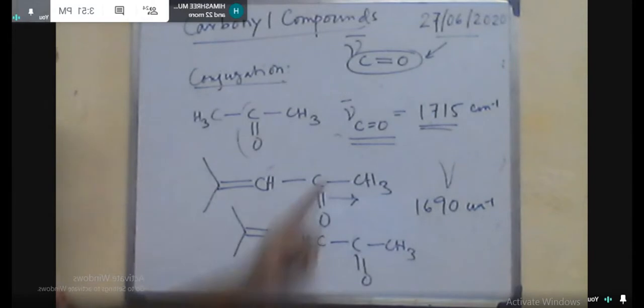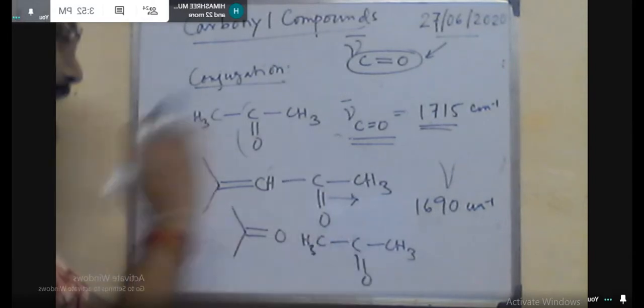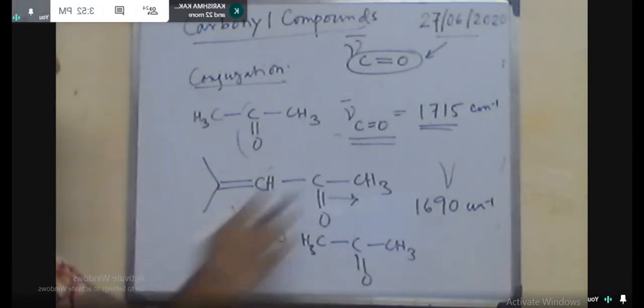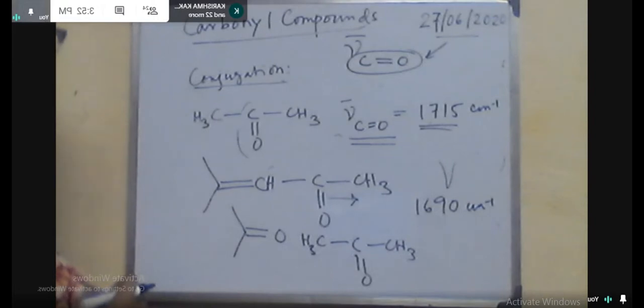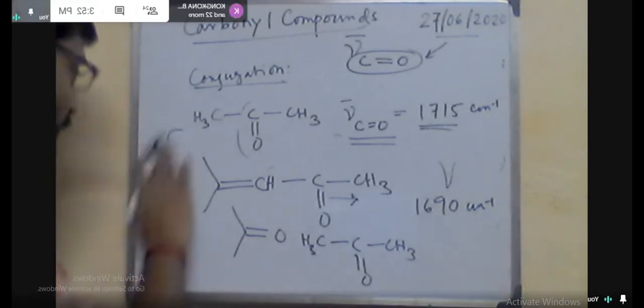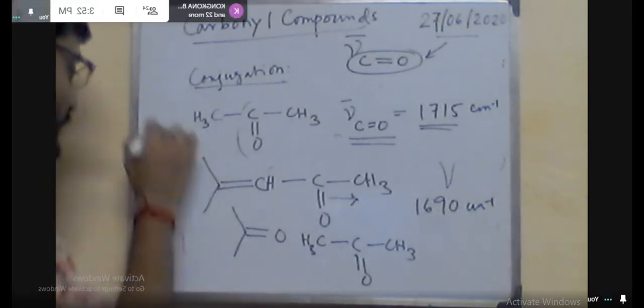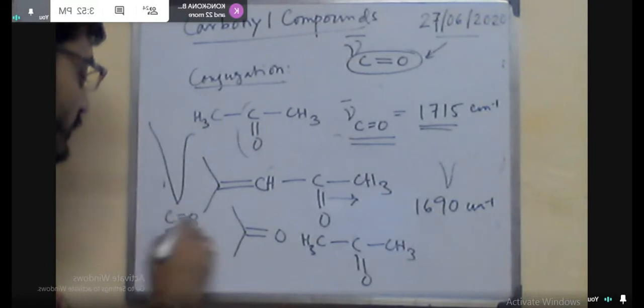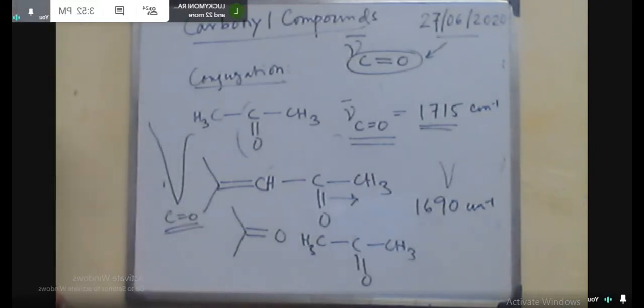So single bond character will generate here, and you will get the new C double bond O stretching for this system, which will be changed from 1725 centimeter inverse to 1700 centimeter inverse. That means conjugation is present, and due to this conjugation, the stretching frequency is decreased.